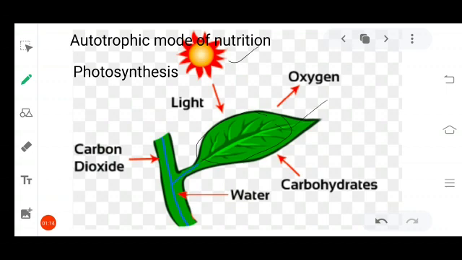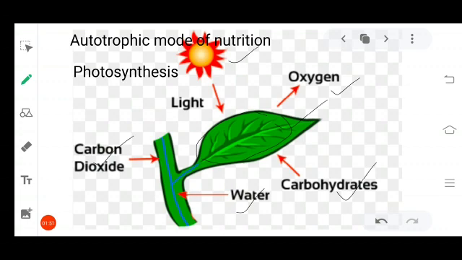They make the food and utilize it for their survival and also store the excess quantity of food in other parts of the plant. How do they make food actually? They absorb carbon dioxide and they take water, and in the presence of sunlight they make carbohydrates and also release oxygen outside. So this process of making food by the plants in the presence of sunlight by utilizing carbon dioxide and water is called photosynthesis.